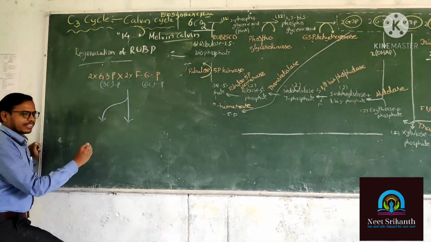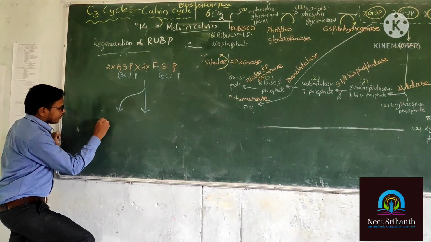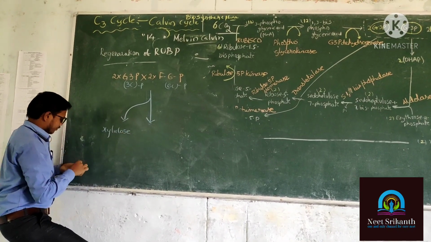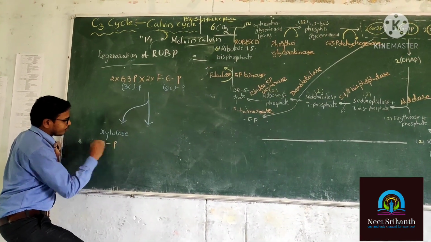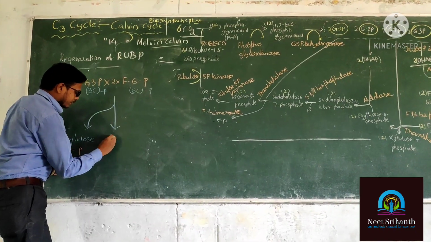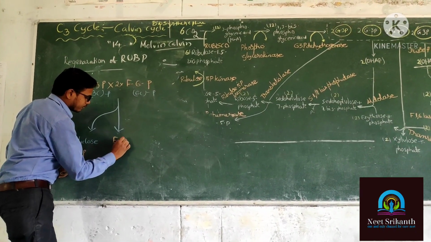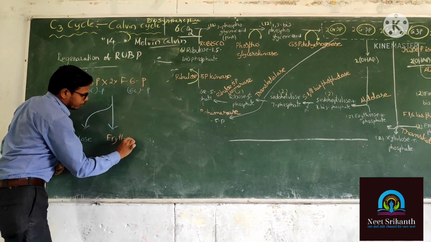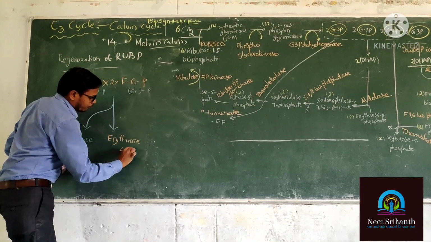2 products are found here. One is xylulose 5-phosphate. Another one is erythrose 4-phosphate.